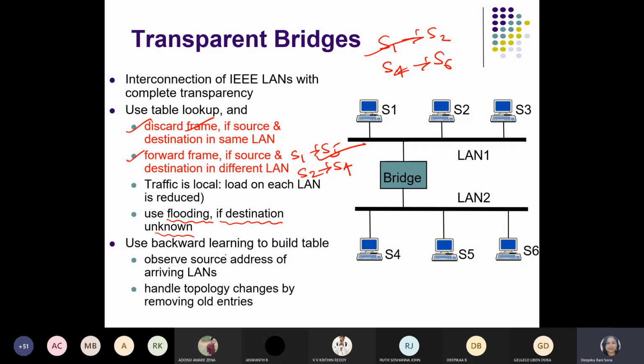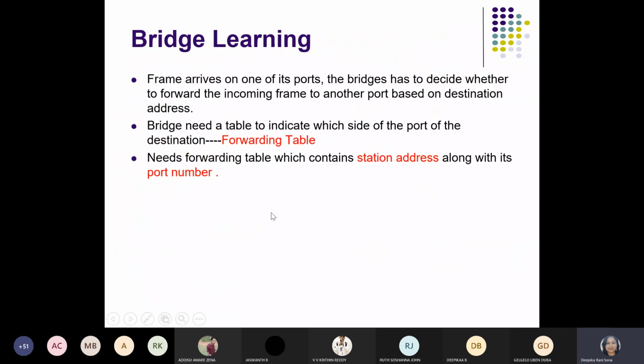Then use backward learning to build the table. This thing I will tell you while observing the example. Okay, so why does it use the backward learning table? It means we have to use much information in the table. From that forward and backward learning only, we can avoid wrong entry of addresses in that table. Okay, that's why we are using backward learning, and it will observe the source address of the arriving line, so that it can handle the topology changes by removing the old entries. So what is the meaning of these two lines? Directly we will realize it in the example problem only.